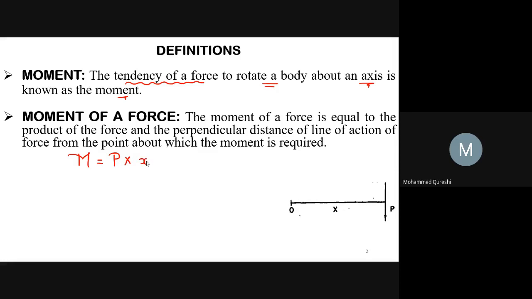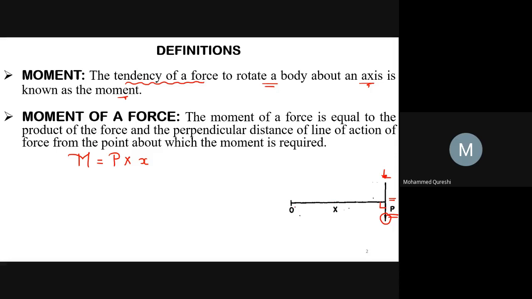Here, this is your P force and its line of action is in this direction. So, the moment of a force is equal to the product of the force, that is here P force, and the perpendicular distance of the line of action of force, meaning this line, from the point.